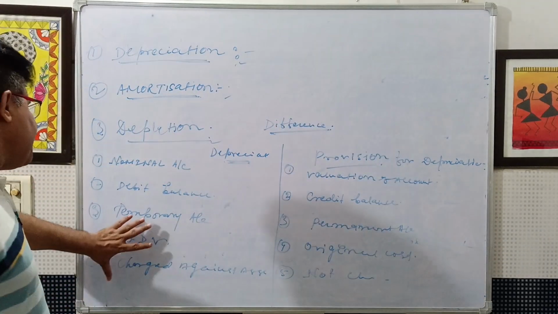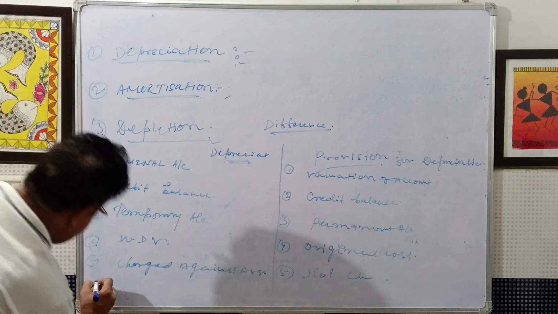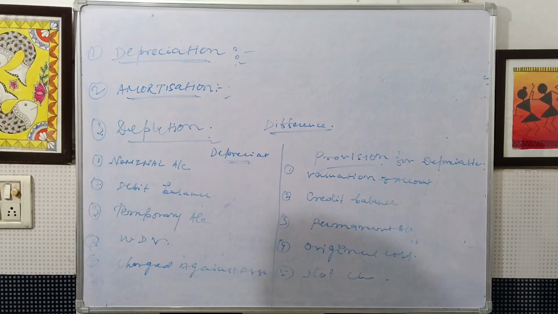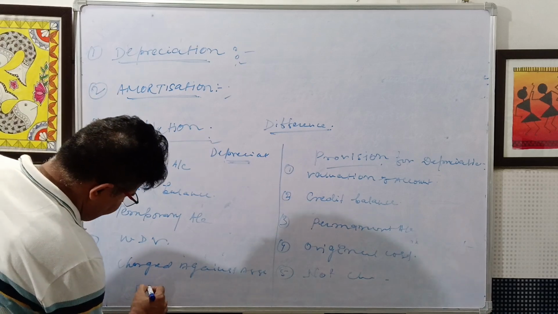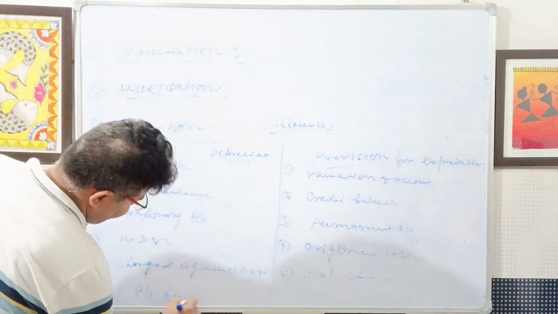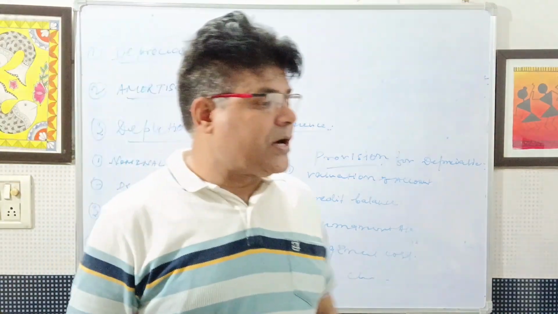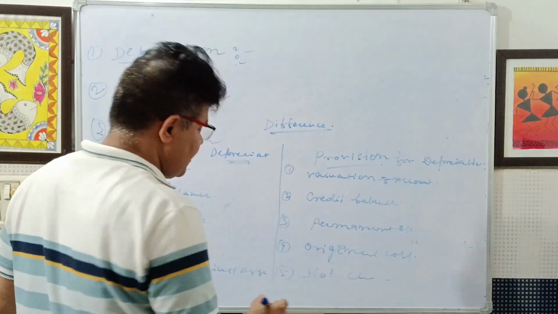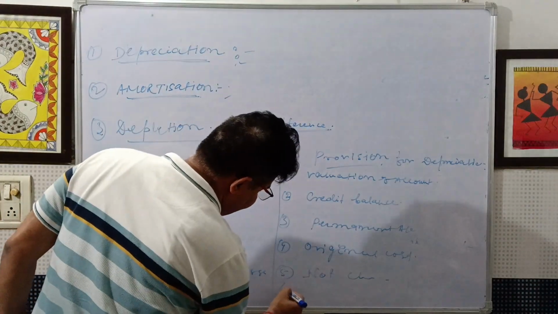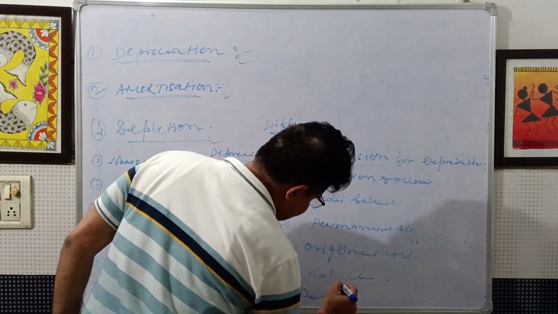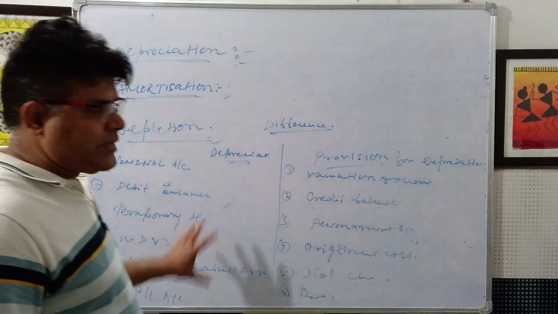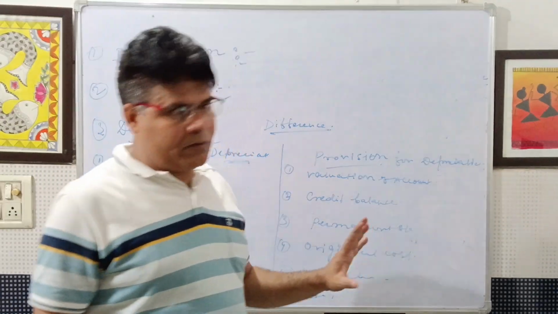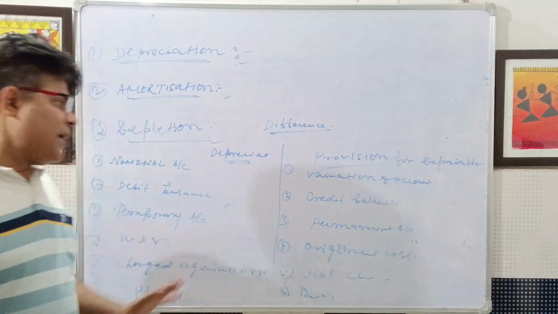And this account appears in the profit and loss account, while the provision account is shown in the balance sheet. It means depreciation is shown on the debit side of the profit and loss account and provision for depreciation in the balance sheet.